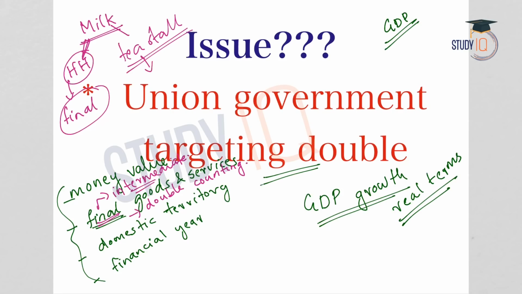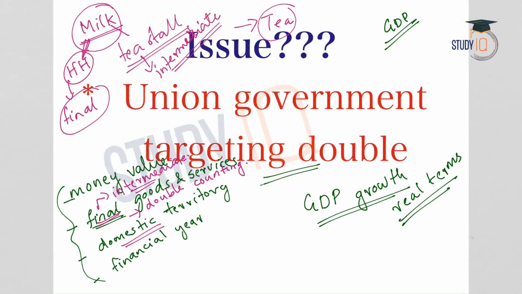So, for him it is an intermediate good. In GDP calculation, the value of tea is added. The value of tea will include the value of milk as well. But if instead we were adding the value of milk also, what will happen? The value of milk will be double counted. So, in order to avoid this problem of double counting, intermediate goods are exempted from the calculation of GDP.